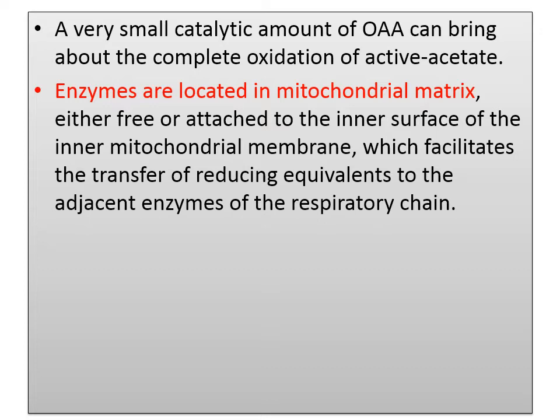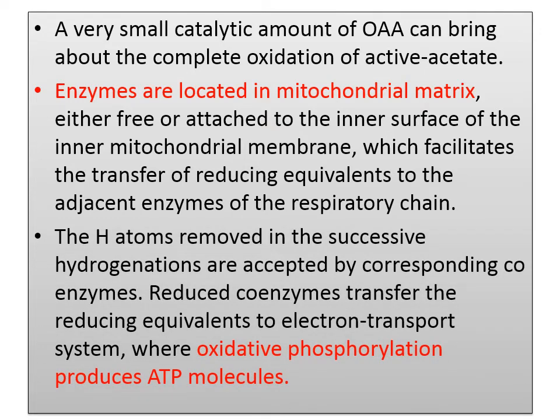The mitochondrial membrane also contains the respiratory chain, also known as the electron transport chain, where these reducing equivalents are converted into ATPs. After the electron transport chain, ATP is generated, and hence this process is known as oxidative phosphorylation, which produces ATP.